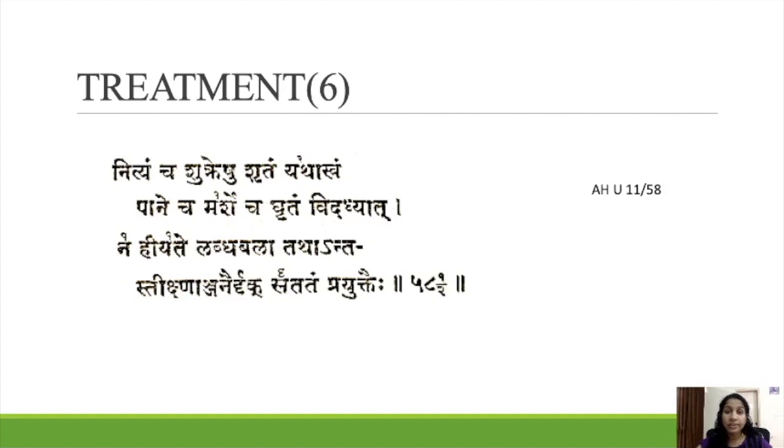So these are the treatments of Shukra. This is Avrana Shukla and its treatment. We can adopt all this treatment for Savrana and Avrana Shukla. According to the condition, we have to decide what treatment we have to give.